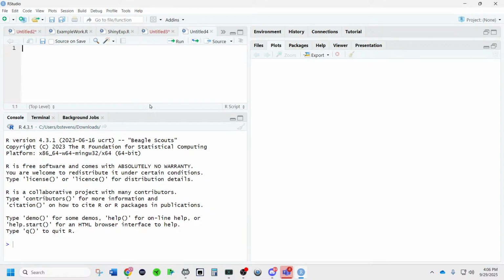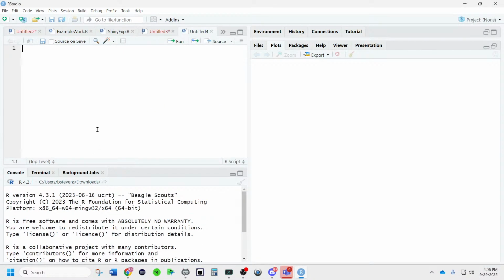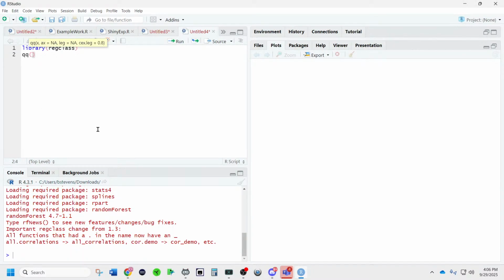What is the point of a quantile plot? Don't worry if you got it right or wrong. To see if the data follows the what? The whole point of a quantile plot is to see if data follows the normal. So I'm going to pull up library reg class right here and do a QQ plot of random normal. Yep, follows the normal distribution.